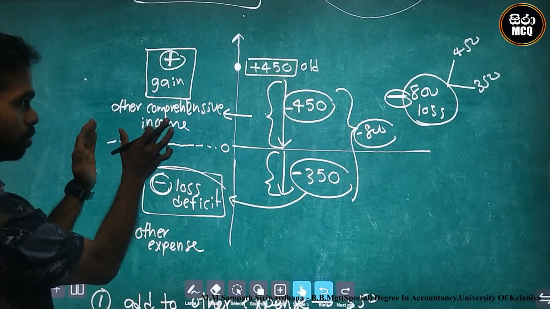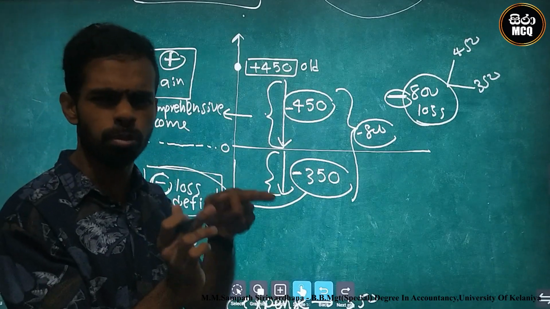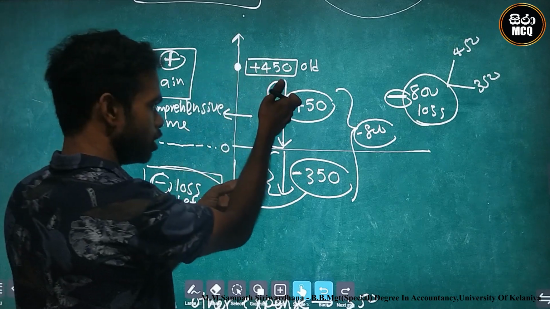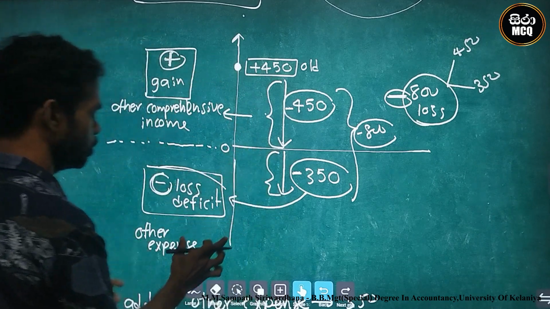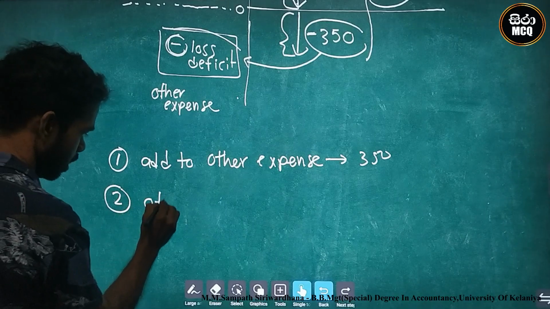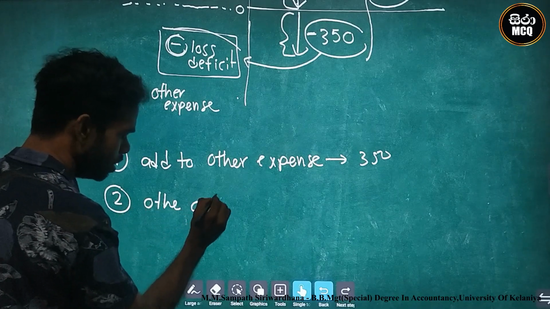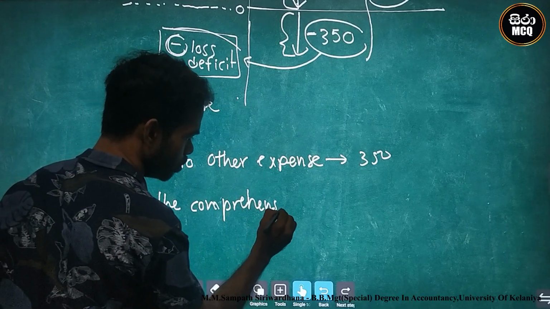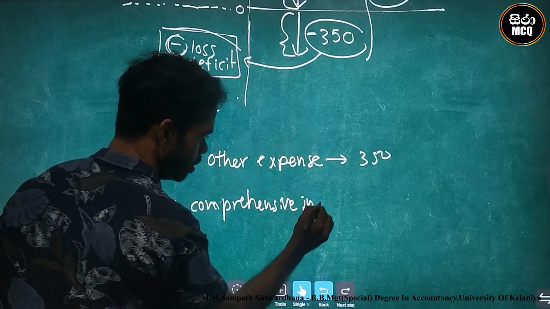The area is other comprehensive income, but short is opposite. Why? Other comprehensive income is plus side, this short is minus side. Therefore, we must deduct from the other comprehensive income topic.